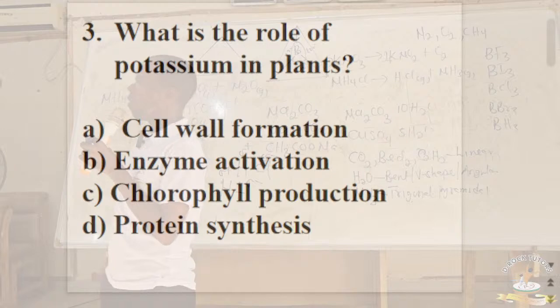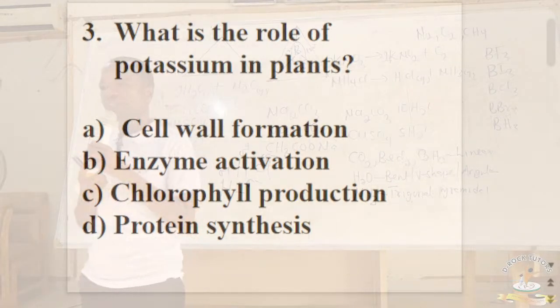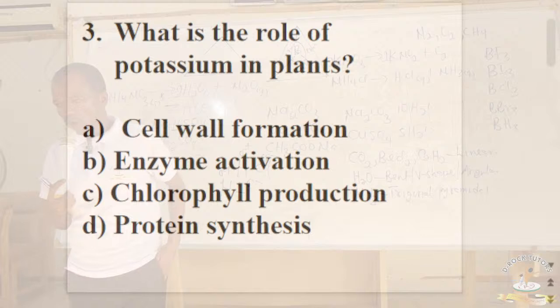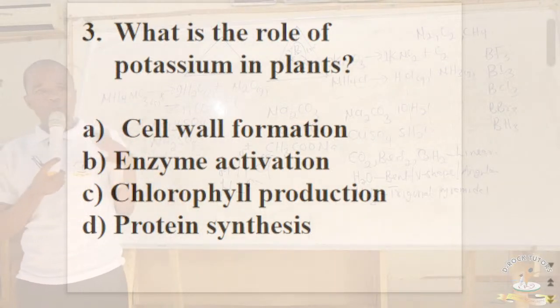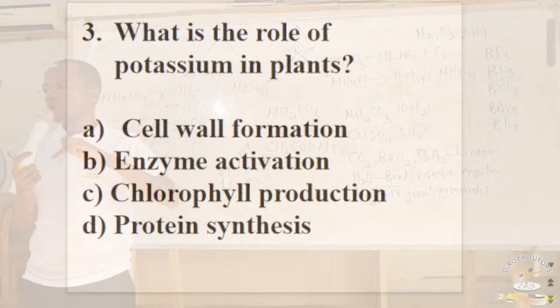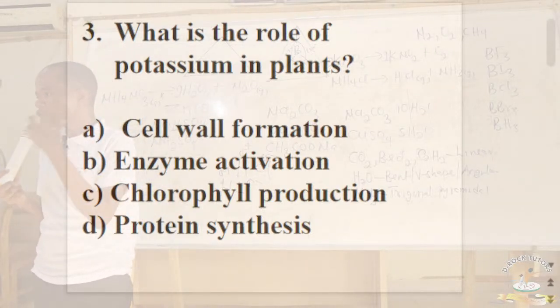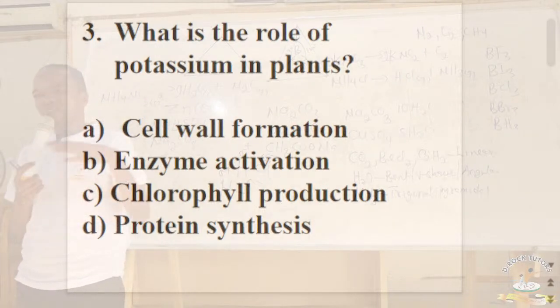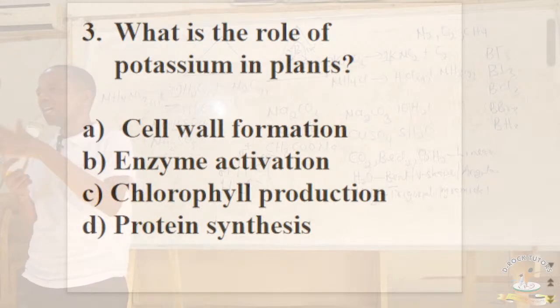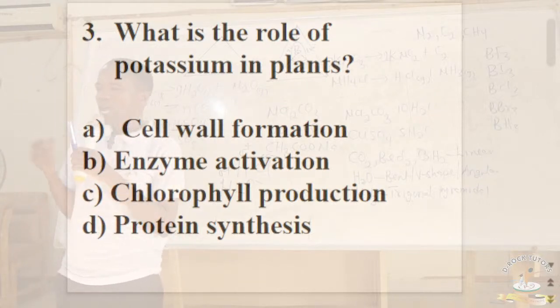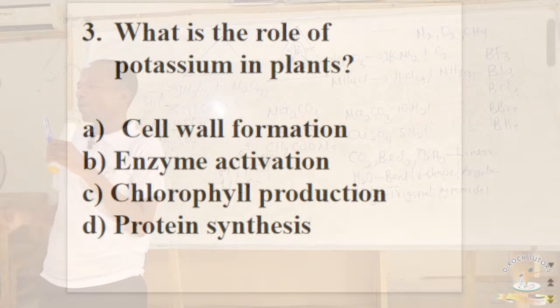What is the role of potassium in plants? This is under plant nutrition. You know that we have two major types of nutrients in plants. We have the micronutrients or microminerals, those that are needed only in small quantity. They are called trace elements, all right? And then we have the macro ones, which are required in large quantity. The macro ones are nitrogen, iron, magnesium, calcium, phosphorus, potassium, and so on and so forth. Now, the micro ones are like zinc, copper, boron, manganese, molybdenum, and so on and so forth.